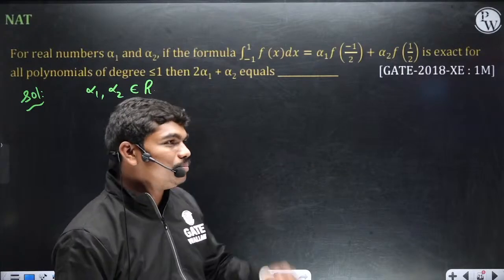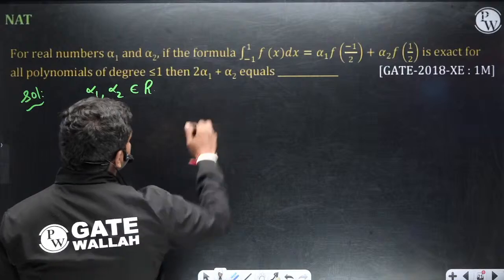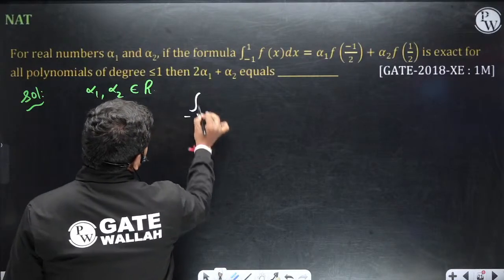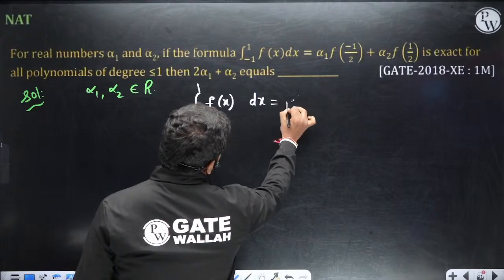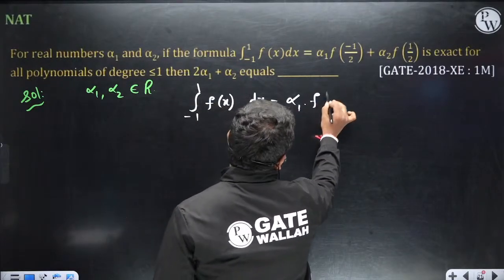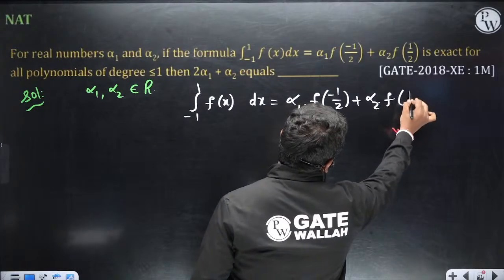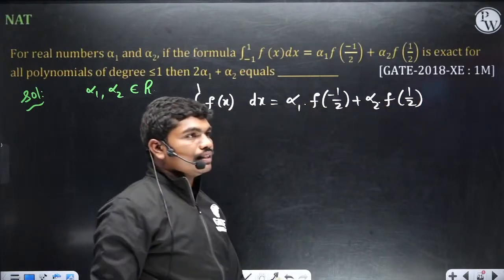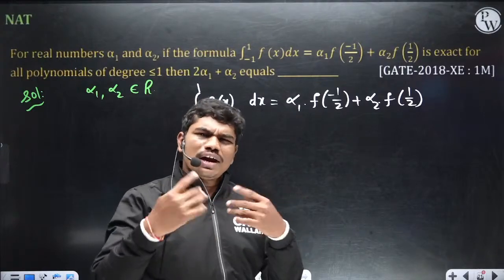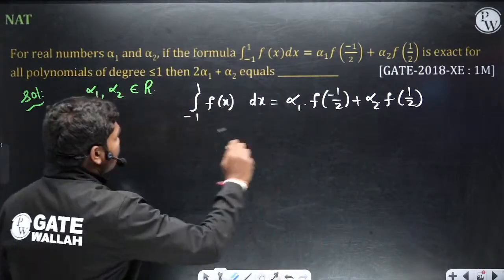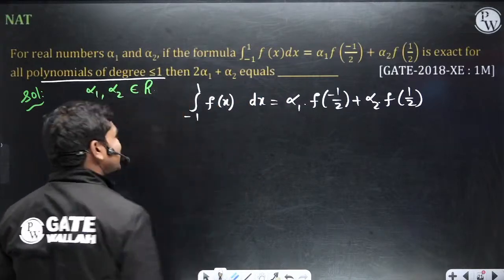Okay, so let's continue. Alpha 1 and alpha 2 are real numbers. So it is given that integral from minus 1 to 1 of f of x dx is equal to alpha 1 times f of minus half plus alpha 2 into f of 1 by 2. So this is what you have. They have given you this result. Taking f of x equal to 1 and x. Look, no need of substitutions. Let us take directly. Given this is valid for all polynomials of degree less than or equal to 1.